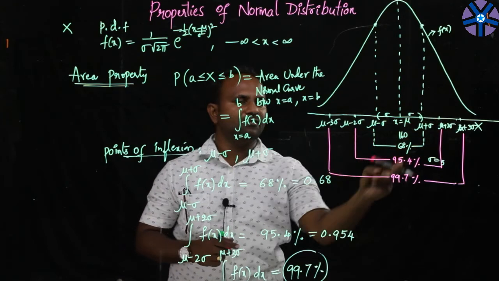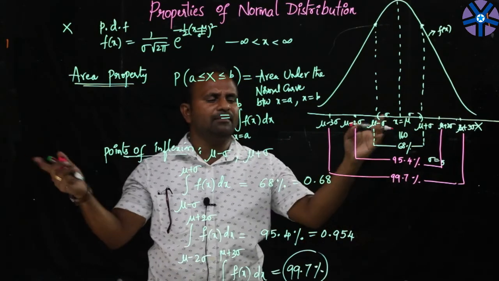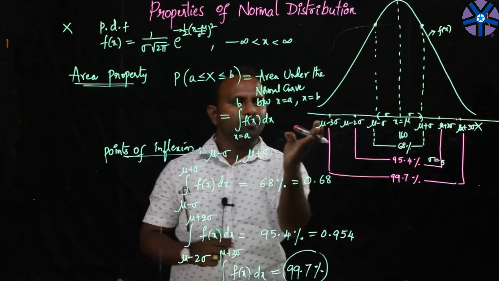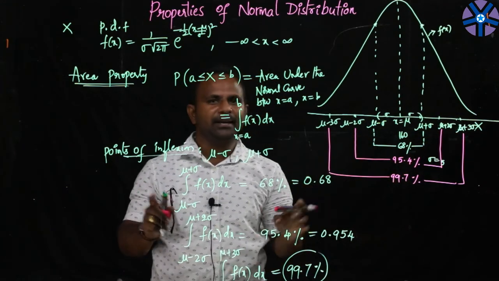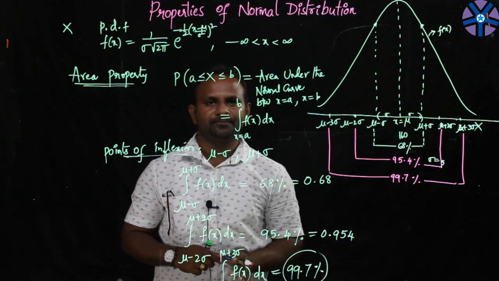Between these ordinates, 99.7% will be covered. So almost all of the area will be covered between mu minus 3 sigma and mu plus 3 sigma only. So before mu minus 3 sigma and after mu plus 3 sigma, only 0.3% of the area will be left.